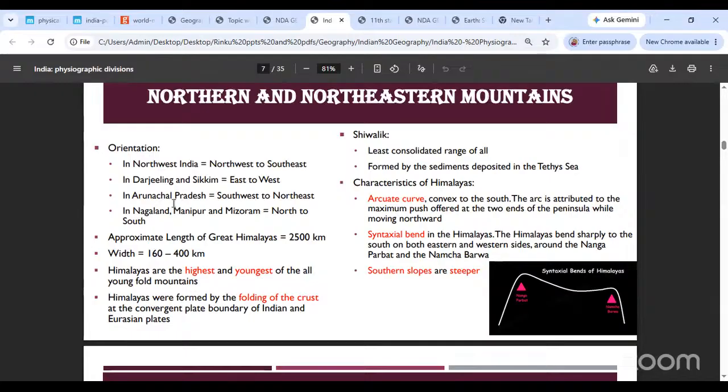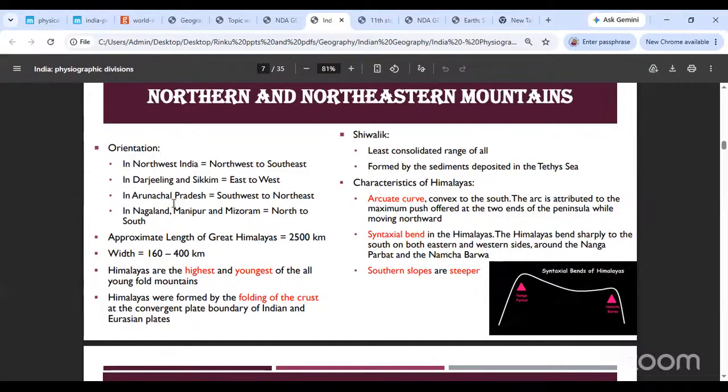We also know that this happened because of folding of the crust, because the Indian plate was pushing into the Eurasian plate. The Shivalik range we remember for this reason, that it is the least consolidated of all mountains, because we said that the Himalayan rivers went into a geosyncline formed at the foothills of the Himalayas, and then all the silt was gathered over there. And when that silt got folded up, that is essentially what the Shivalik hills are. That is what we consider.